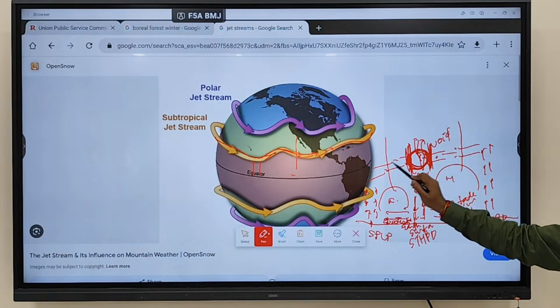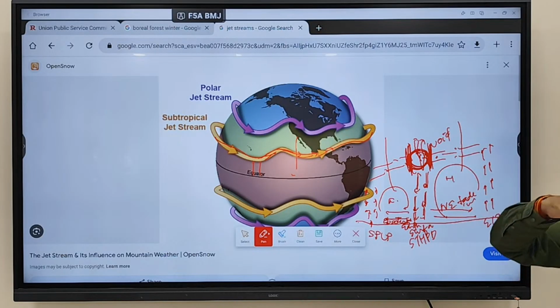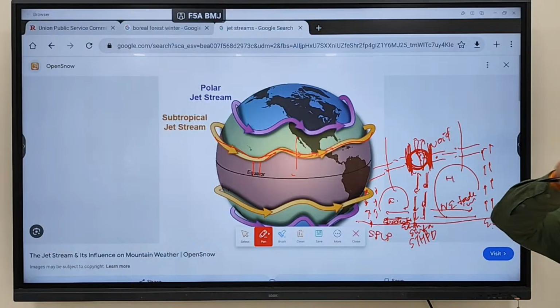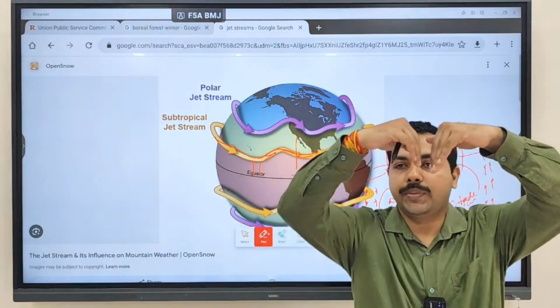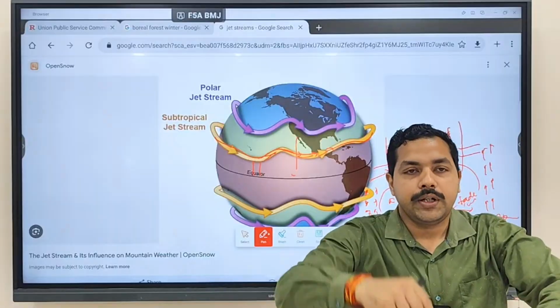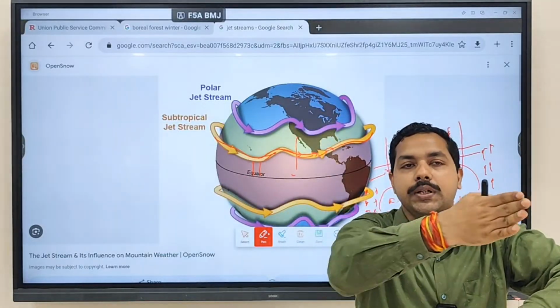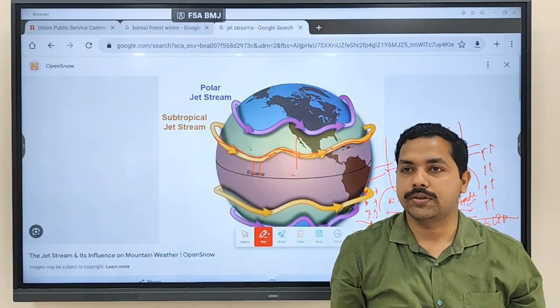because wind is already flowing here. The void in the wind is created where? Here, because the air is sinking down. When air is sinking down, a space is created in the upper atmosphere. Let's say this is the lower atmosphere and this is the upper atmosphere. From here wind is coming down. When wind is coming down, space is created here. So wind coming from here will be deflected towards this side rather than sinking down. Clear?